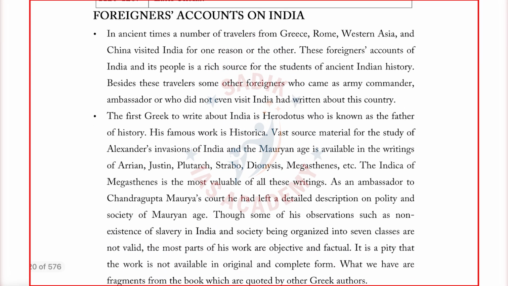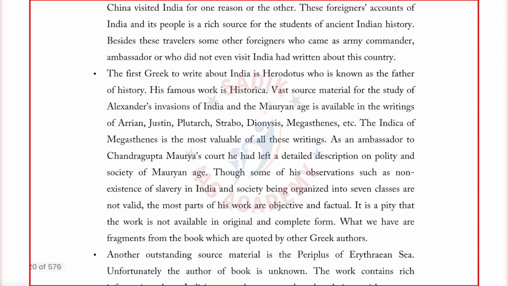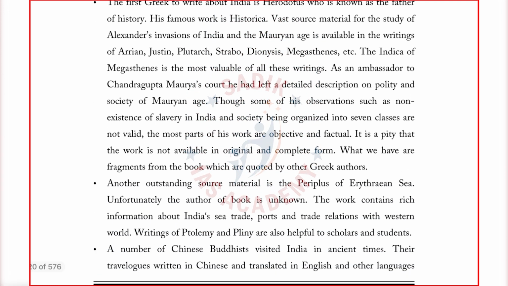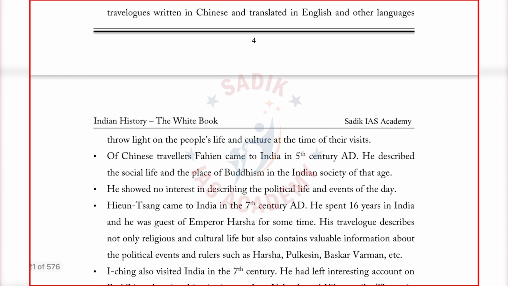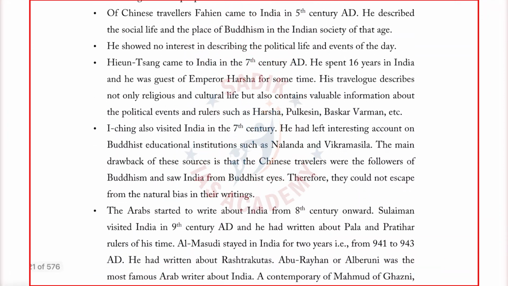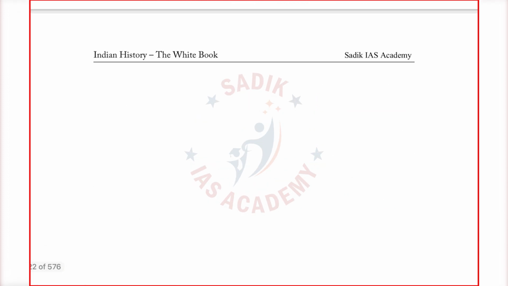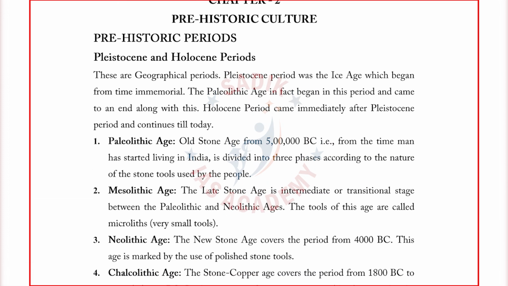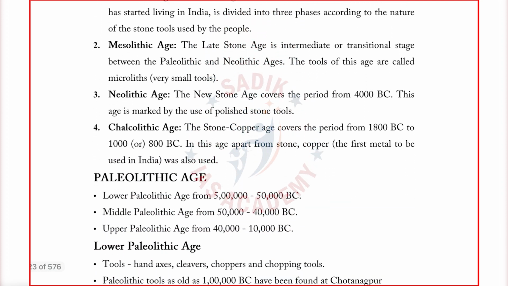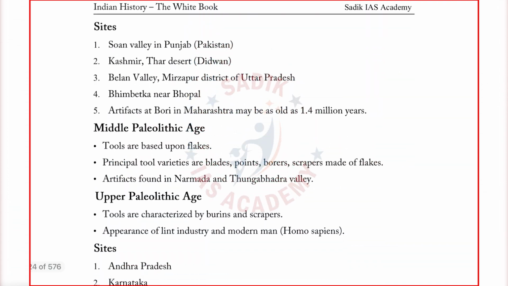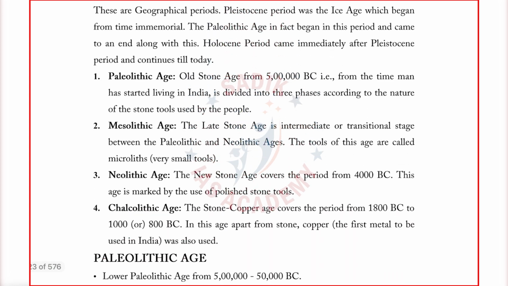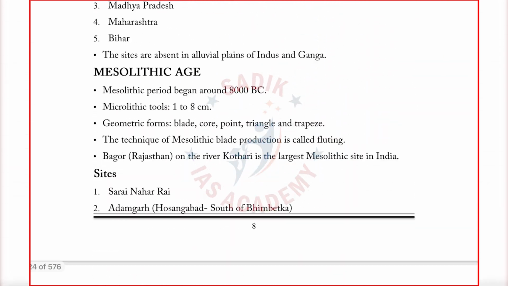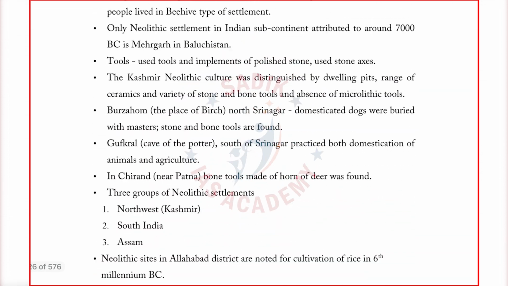Again, as I told you already, the foreign accounts, what the foreigners had written as accounts, are very, very important. Most students ignore the accounts of the foreigners about India. Sometimes this will be helpful in writing the mains answer, and it will be very helpful in attending the interview also. Okay, so the whole chapter is allotted to the foreign accounts. Then there is something called prehistory, the second topic which I have given. Though questions are very rarely asked, I felt it necessary that every student should know the prehistory. I have covered just a few pages, but that will be sufficient from the examination point of view.